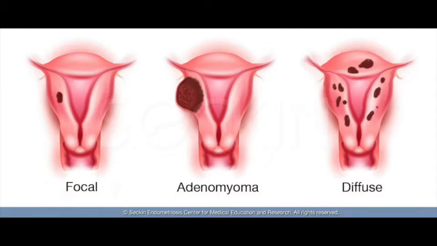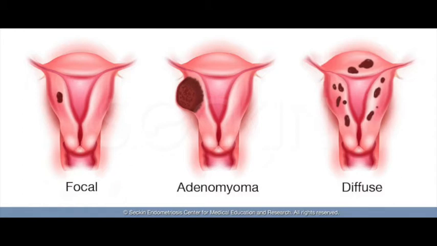In the diffuse type, the uterus is diffusely enlarged and has hemorrhagic areas of adenomyosis. If it's a localized type, it is known as an adenomyoma. On microscopic examination, there are islands of endometrial glands in the myometrium.